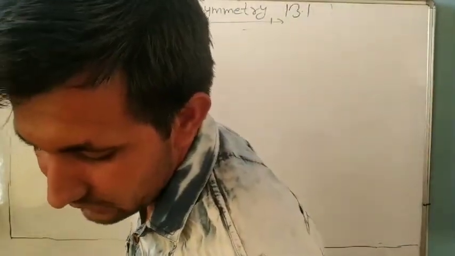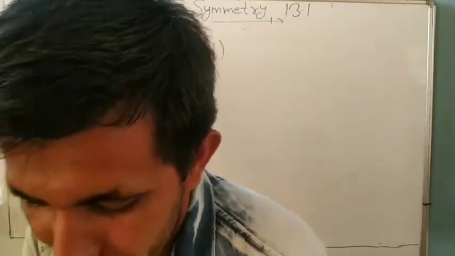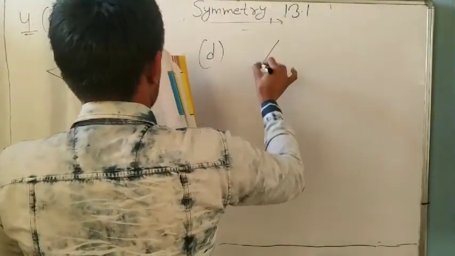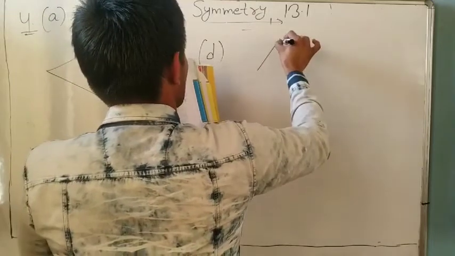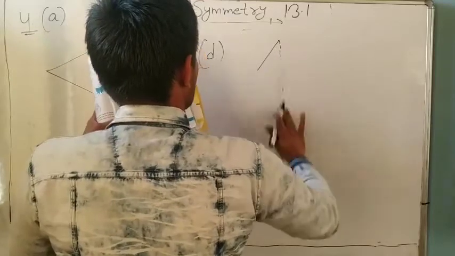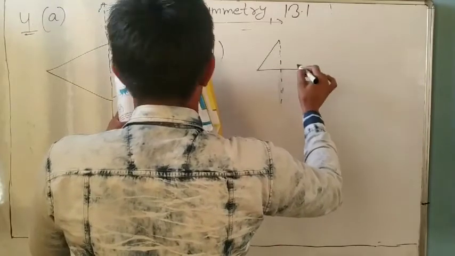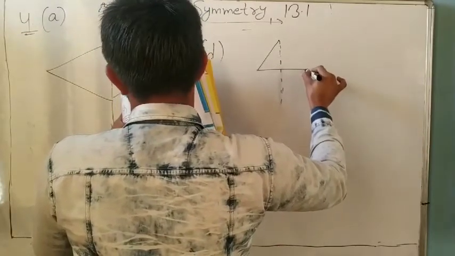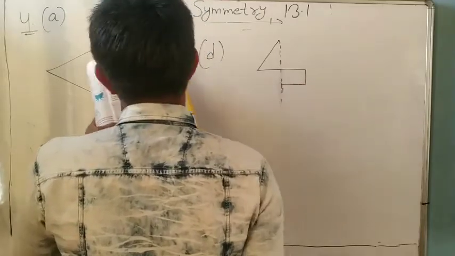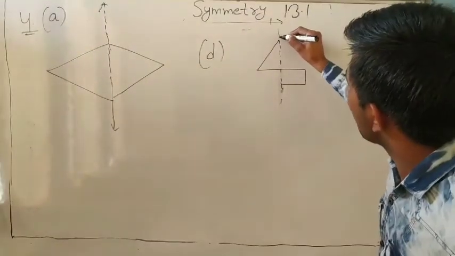Okay, next is which one? D part. Look at D part that is given. We have to find that this line is a line of symmetry.